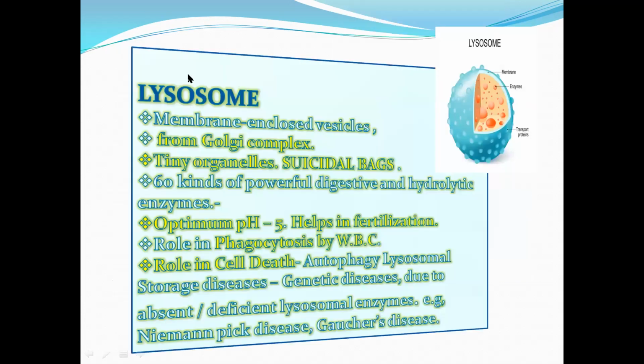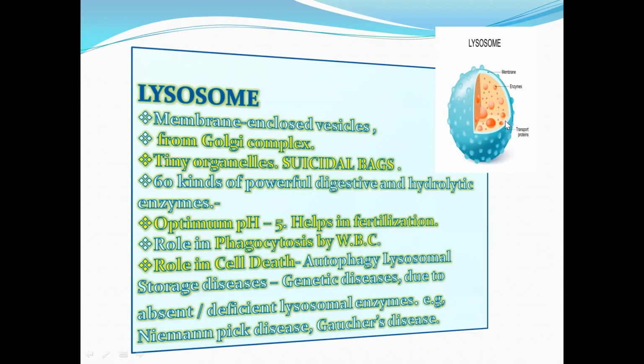Since I have completed these three organelles, we will now discuss the important questions which can be asked in competitive exams. First of all, lysosome is made up of what? It is unilayered, and it forms from the Golgi complex. It is also known as suicidal bags. Why? Because different types of acidic digestive and hydrolytic enzymes are present inside it.